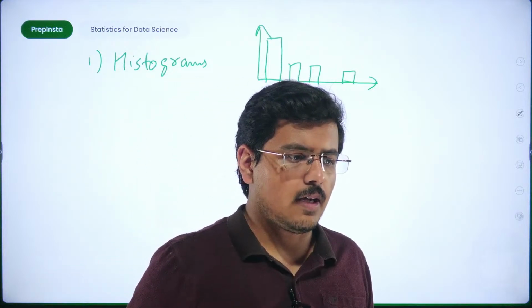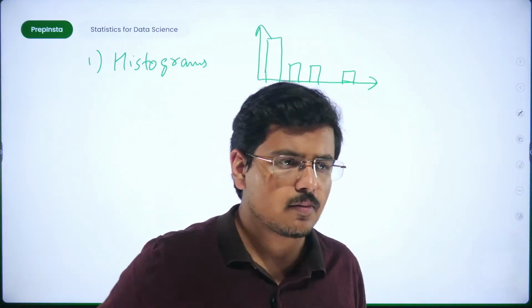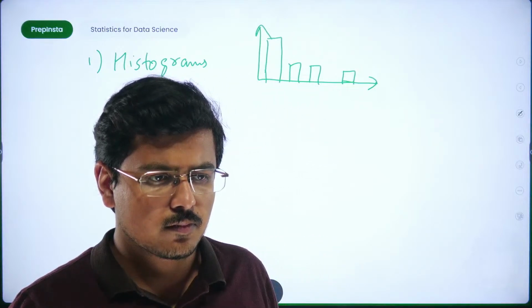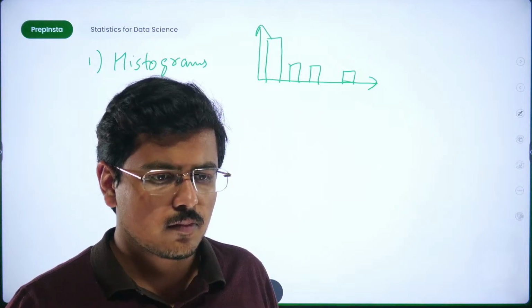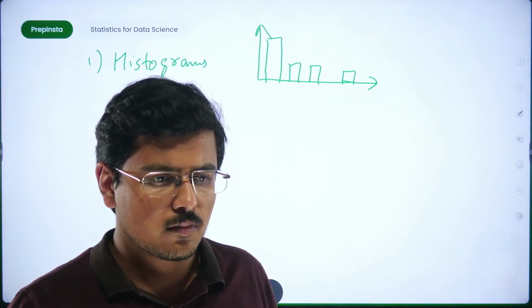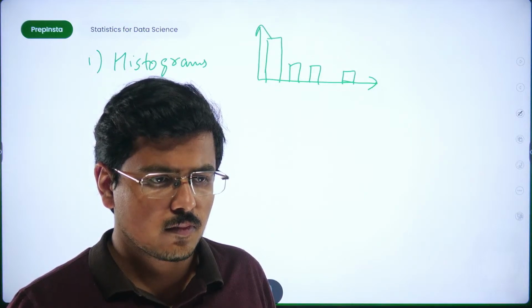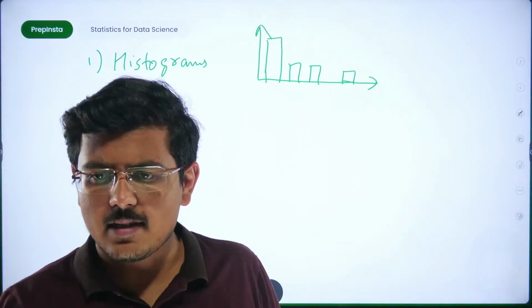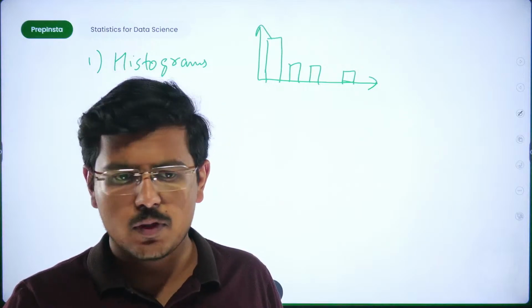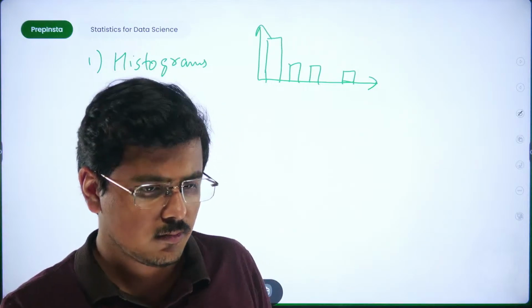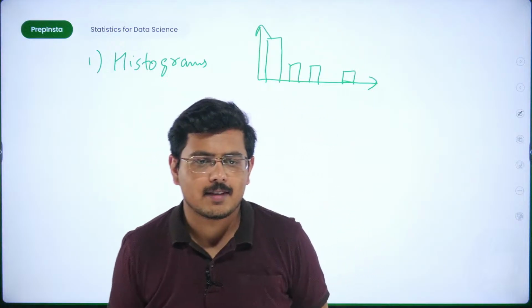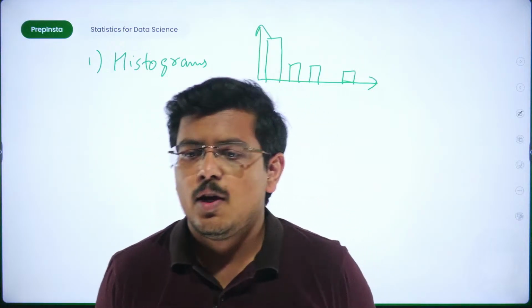So I guess everybody is in line with this. Type a yes if you remember what histograms were. Great, good. The IPL example, yes, correct. So let's go ahead.